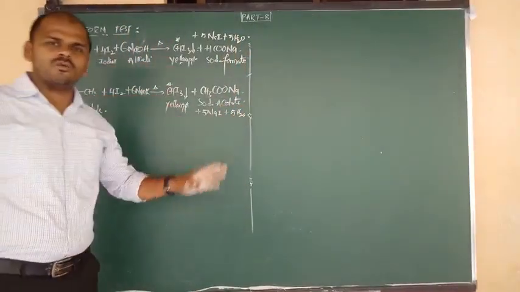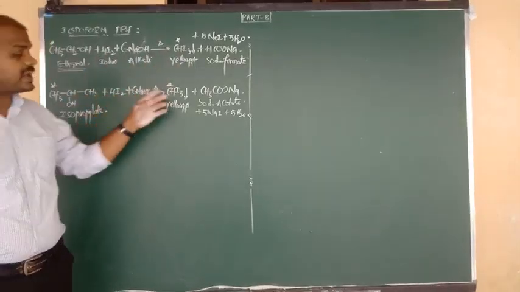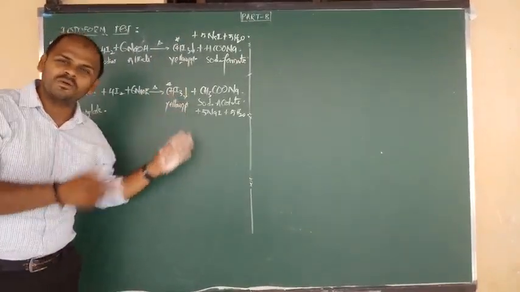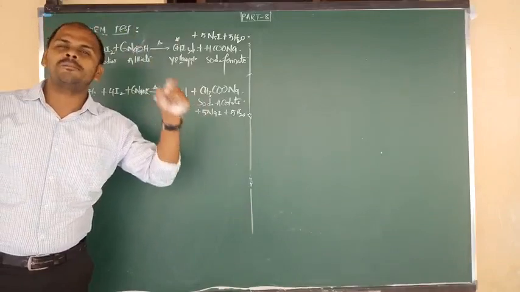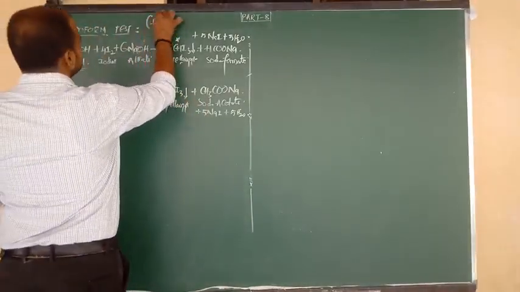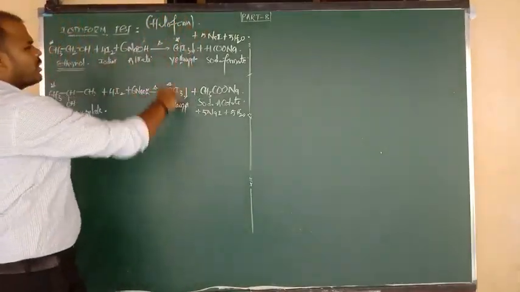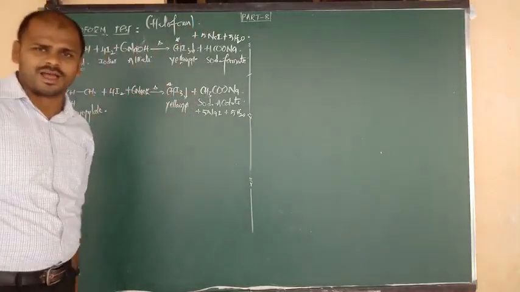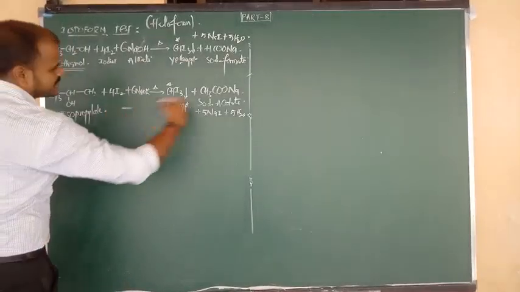So listen carefully. Haloform, listen once again. 4 moles of I2, you will get iodoform. 4 moles of Cl2, you will get chloroform. 4 moles of Br2, you will get bromoform. Like that, all types of halogen compounds we can prepare. That's why these reactions are known as haloform reactions. With I2 iodoform, with Cl2 chloroform, with Br2 bromoform, from ethyl alcohol or from isopropyl alcohol. On reaction with iodine and alkali, everything is clear with that.